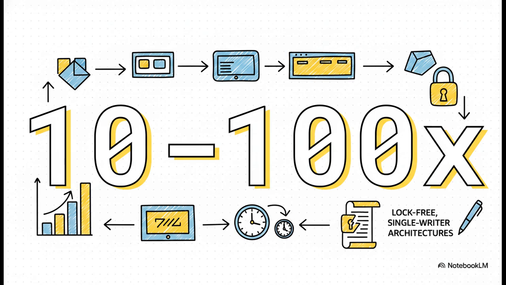So what is the actual real-world impact of these optimizations? By serving data directly from optimized memory using these lock-free single-writer architectures, you can literally make your processing 10 to 100 times faster. You drop your latency from sluggish milliseconds all the way down to the microsecond level. This isn't just some minor tweak. It fundamentally alters the throughput capabilities of your entire platform. It's a real game changer.